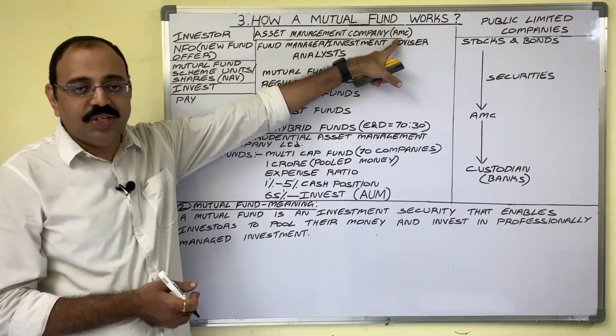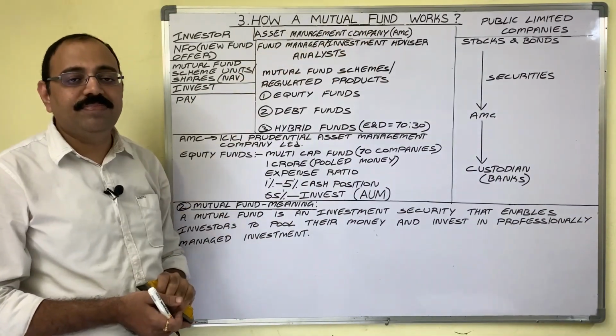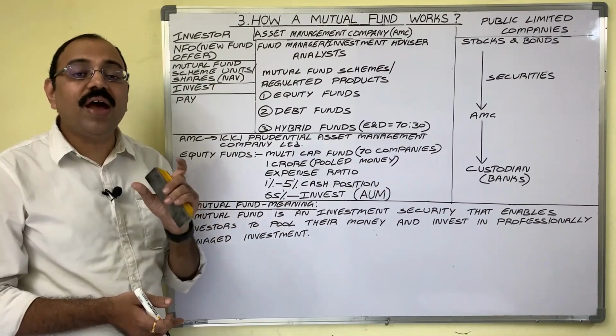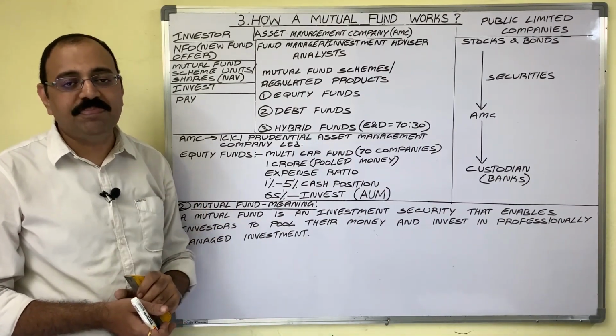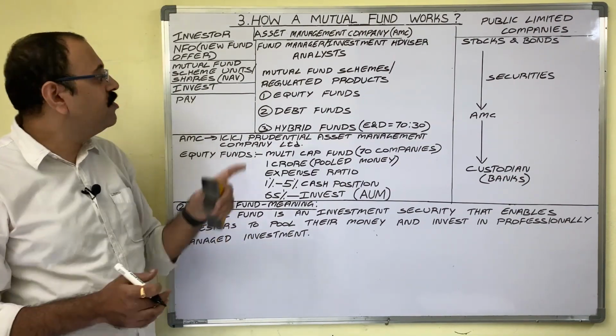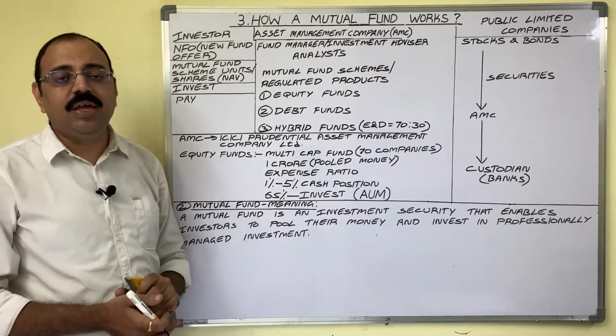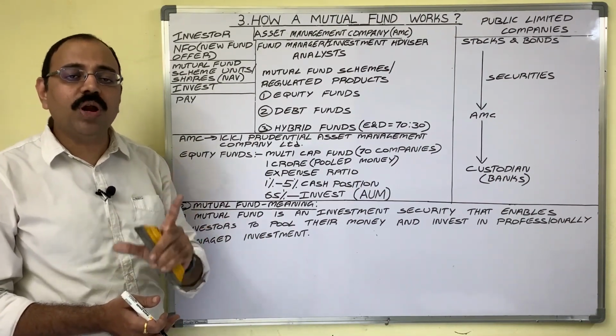AMC stands for Asset Management Company. AMC is one financial services company. They provide a wide range of mutual fund schemes for investors. It should register with SEBI, Securities Exchange Board of India.